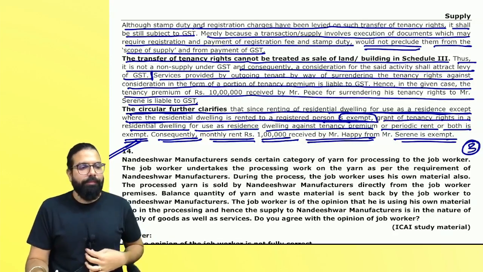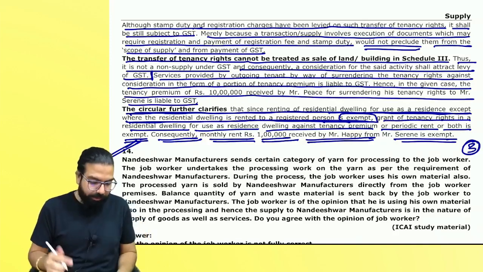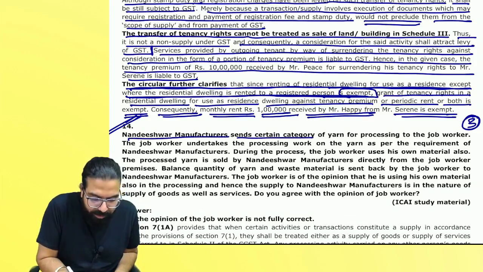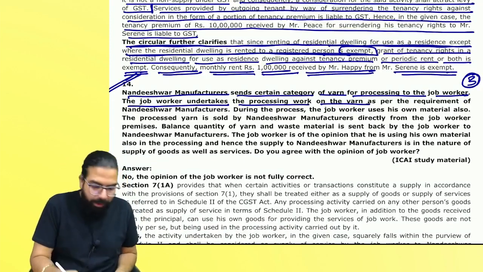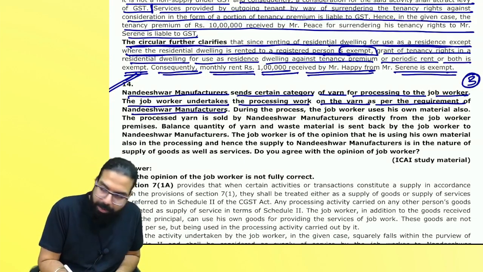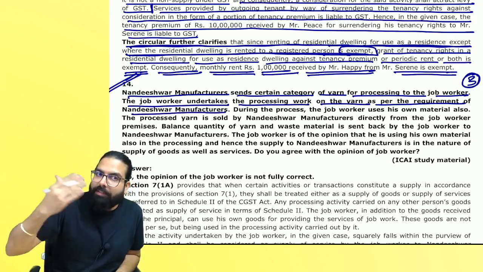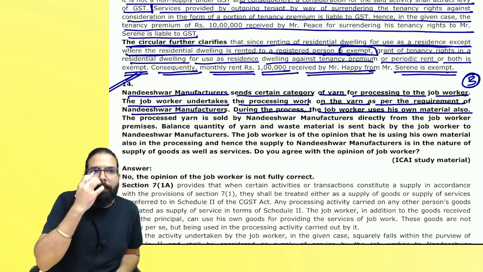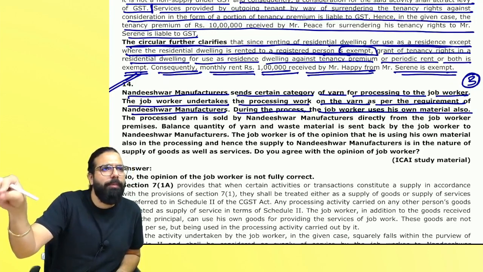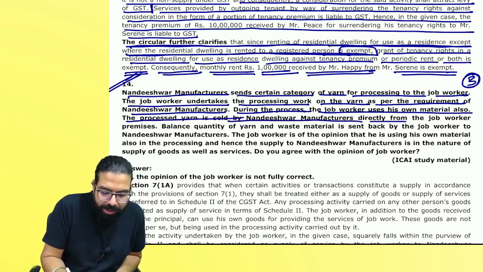Chalo, can we discuss, everyone? People watching at home, I hope you have written the answer. Let's discuss. Nandi's manufacturer sends a certain category of yarn for processing to whom? Job worker. The job worker undertakes the processing of the yarn, as per the requirement of Nandi's manufacturer. So what is Nandi doing, everyone? Sending the goods, not selling, sending for job work. During the process, the job worker uses his own material also for the processing. The processed yarn is sold by Nandi's manufacturer directly from the job worker.